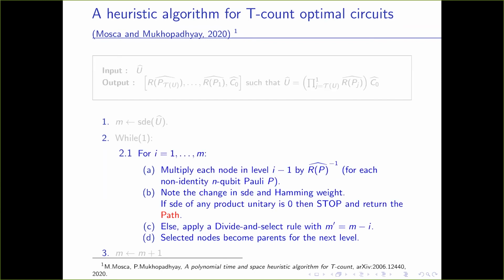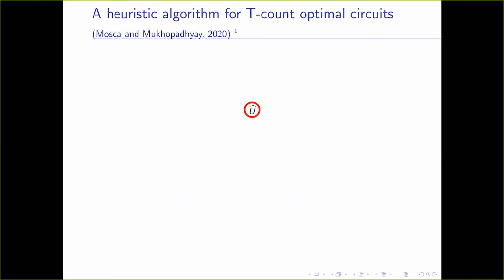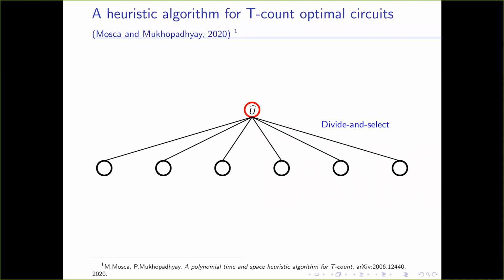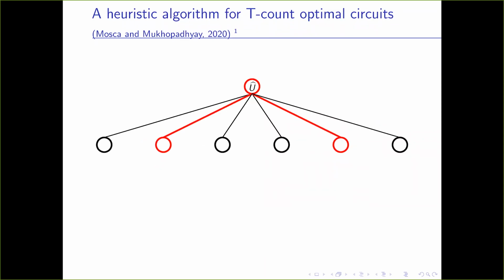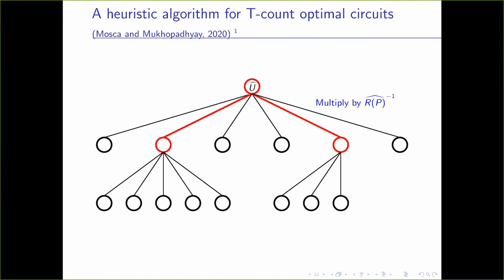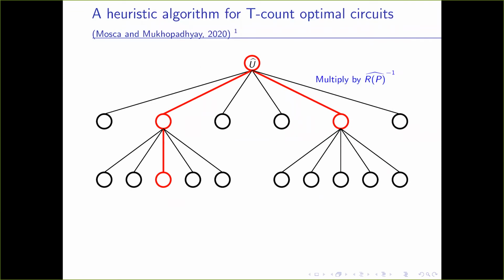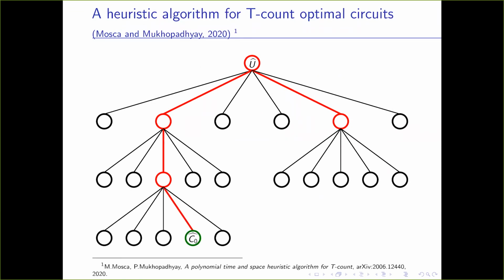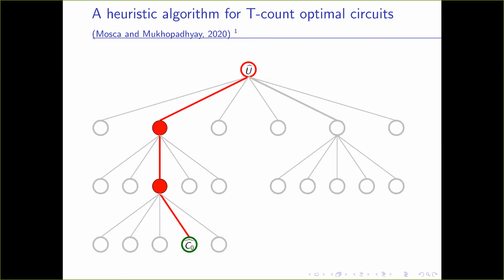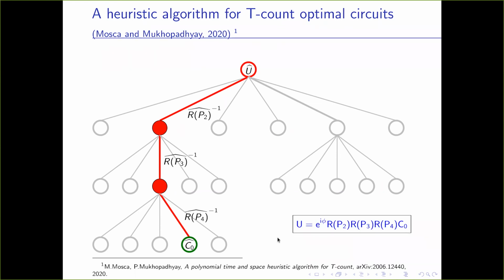This inner loop looks as follows. This is the input unitary. We multiply by RP inverse. Then we divide and select. Suppose these two nodes have been selected. They become the parents. We again multiply them by RP inverse, and again divide and select. Then again we multiply by RP inverse. Suppose we have reached the Clifford here. So now we return all those RPs in the path to this Clifford as the decomposition of U. So U is some global phase times RP2, RP3, RP4 times the Clifford.